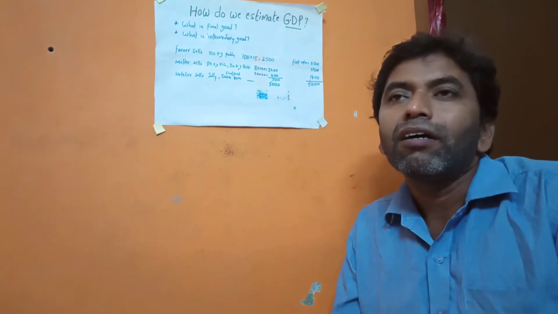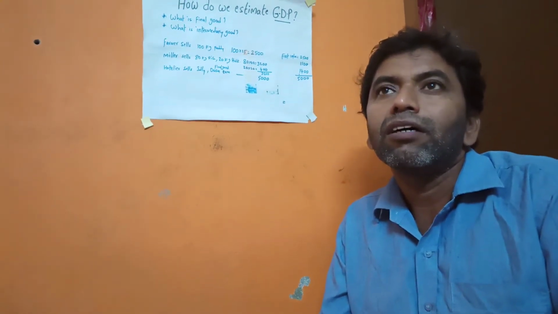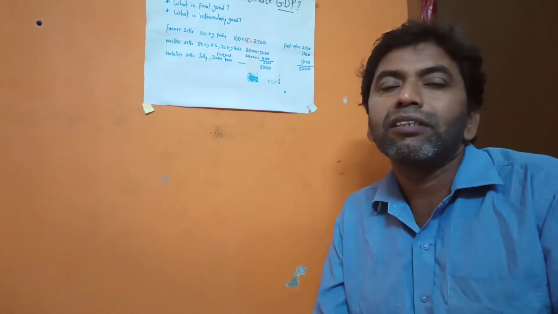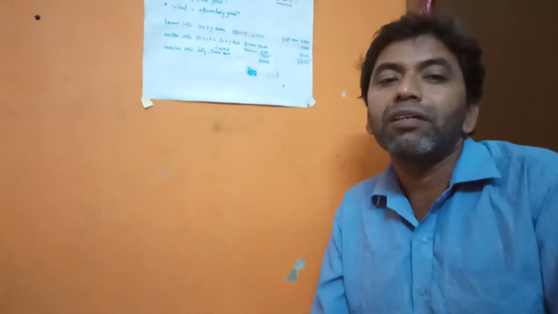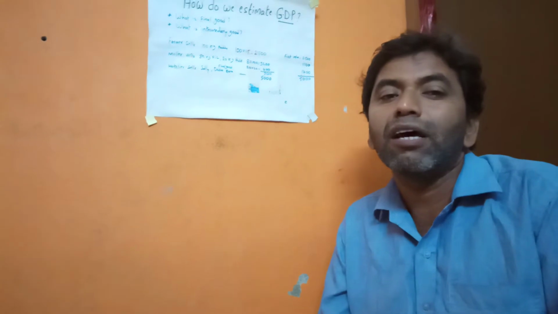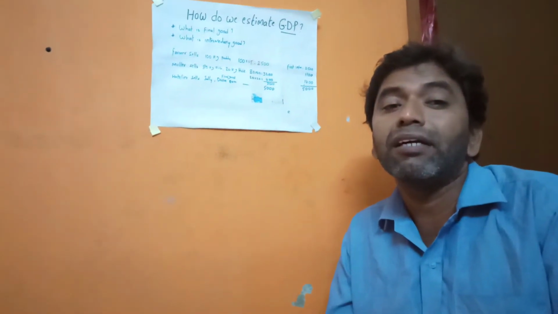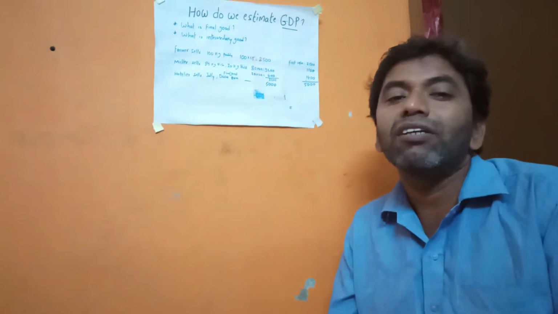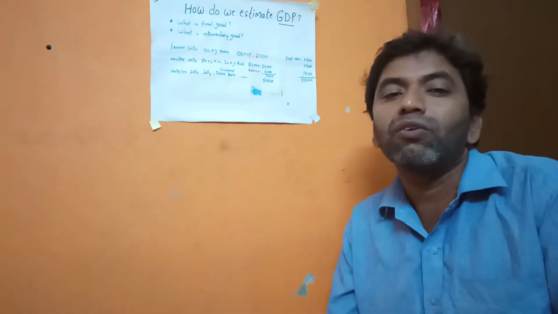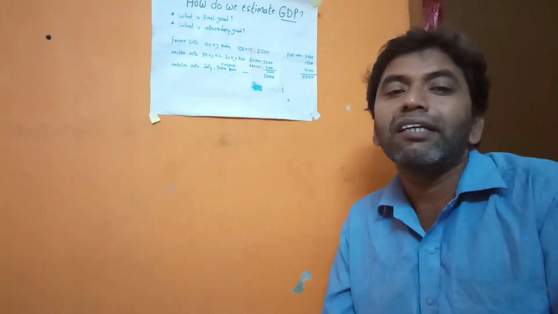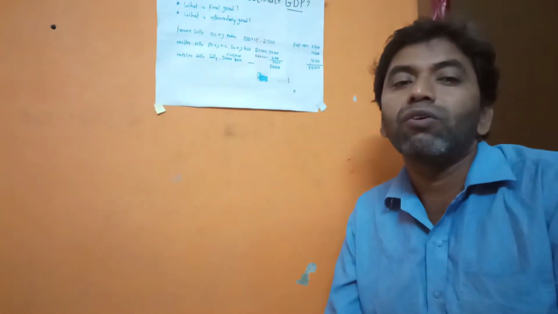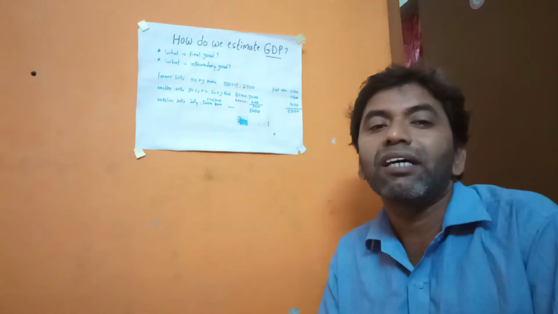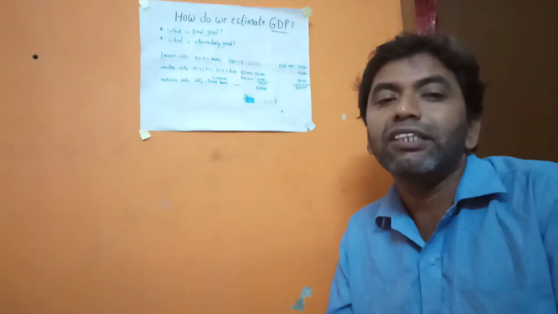Some experts in economics recommended calculating only the final values of final goods, without adding the values of intermediary or primary goods. If we take the values of final goods, it is enough to get GDP.